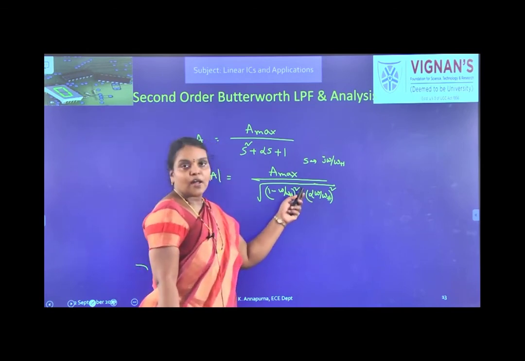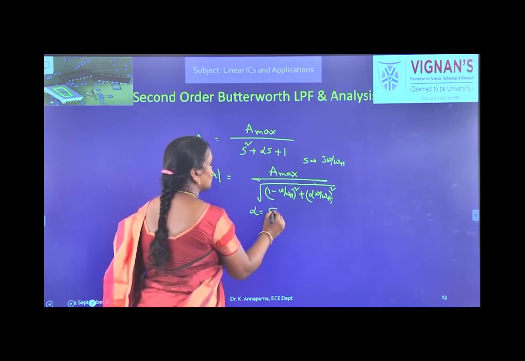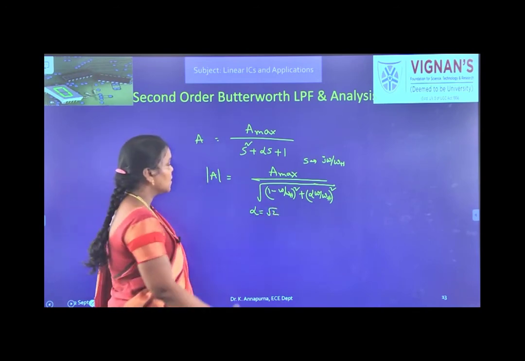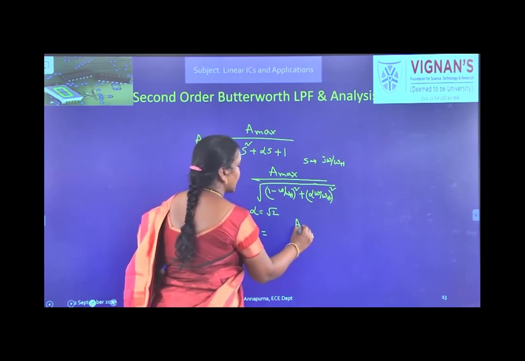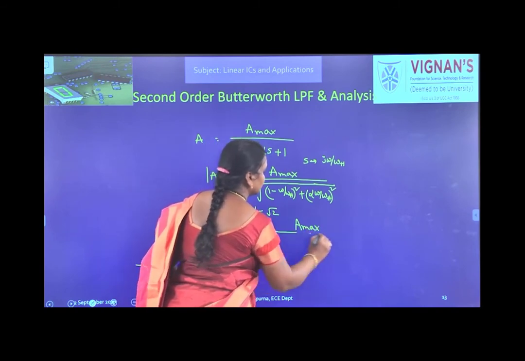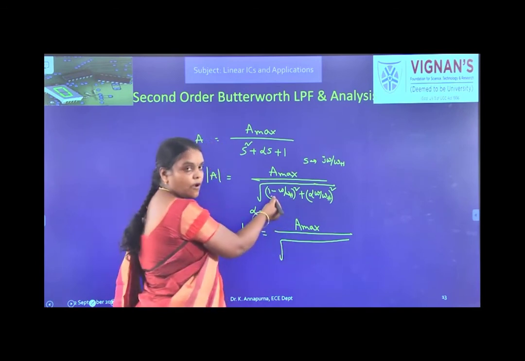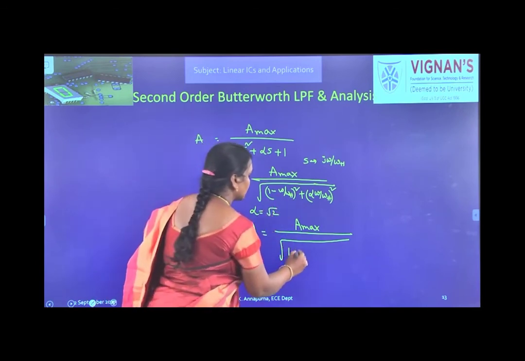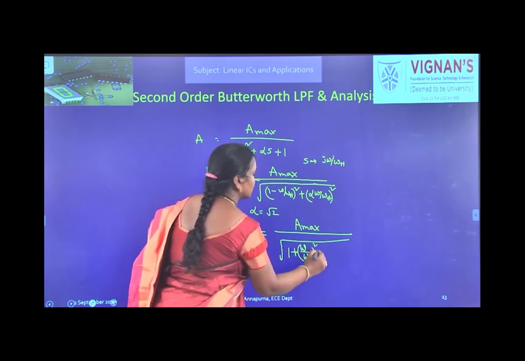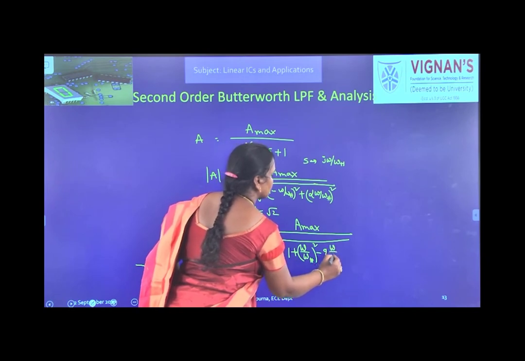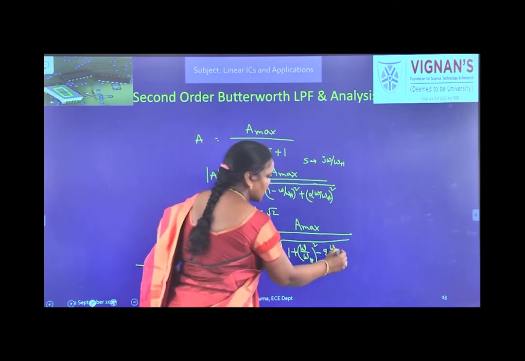So when I keep alpha equal to root 2, see what happens. Substitute alpha equal to root 2 since we are considering the Butterworth. So the magnitude of gain becomes A max by square root of this whole square, which is in the form (A minus B) whole square, so A square plus B square minus 2AB, and alpha is root 2, as I just told.